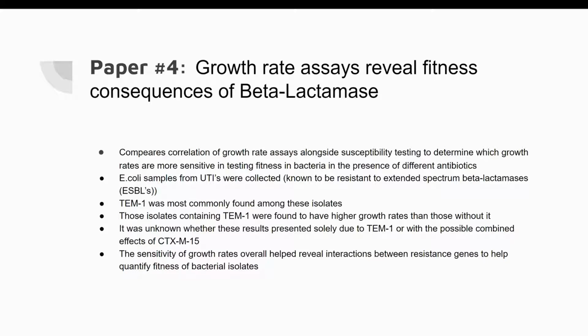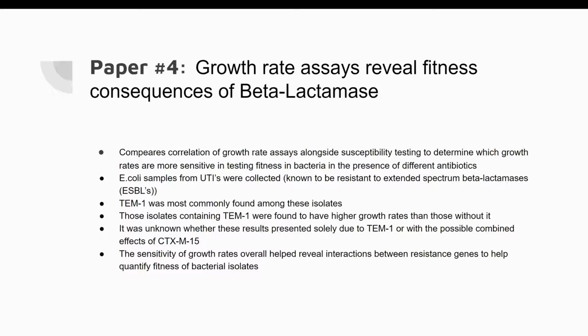Then, with further comparison of the isolates with and without the TEM1 gene, it was shown that the one without the TEM1 gene had a higher growth rate than those with it, but it's thought that this might be due to the combined effects with CTXM15, which on its own has the highest growth rates. It was also found that a possibility of why the CTXM15 genes have been replaced with TEM genes in bacterial populations might be due to the two genes together resulting in negative sign epistasis when they co-occur, which decreases the efficiency of CTXMs with the presence of the TEM1 enzyme because it hydrolyzes cephalosporins from antibiotics slower.